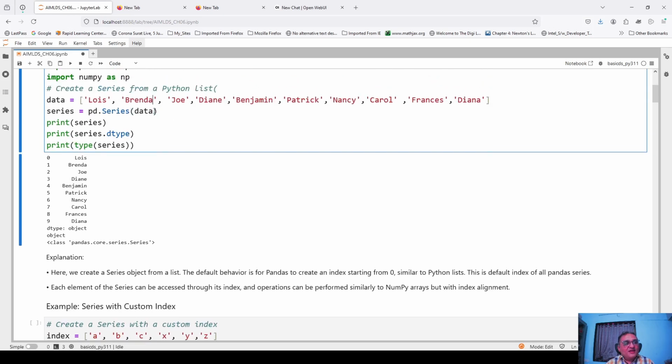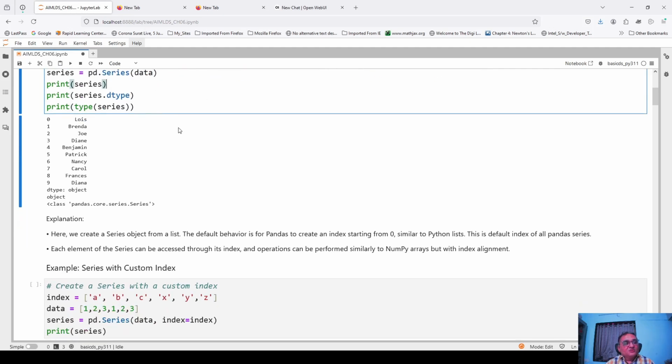And if you don't specify any custom index, pandas will use the default. I can even create A, B, C, D, E, F, G, H, I, J, K, etc. instead of 0, 1, 2, 3, but then I have to specify that these should be used as the index. If you don't specify anything, then pandas will use the default 0, 1, 2, 3 up to 9. Okay. So that is one thing.